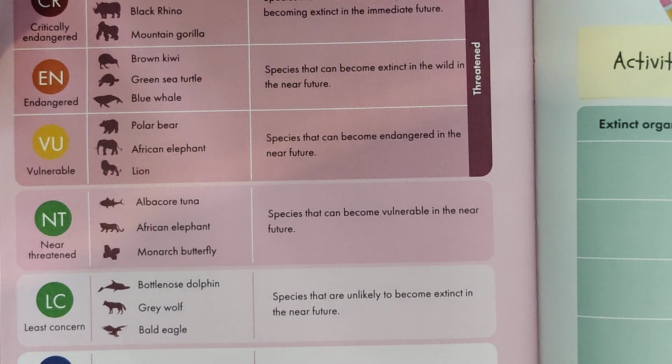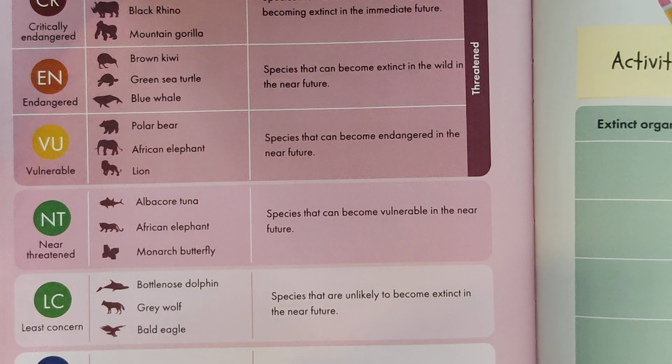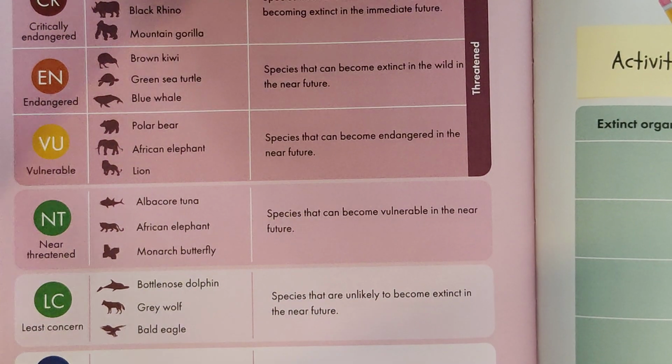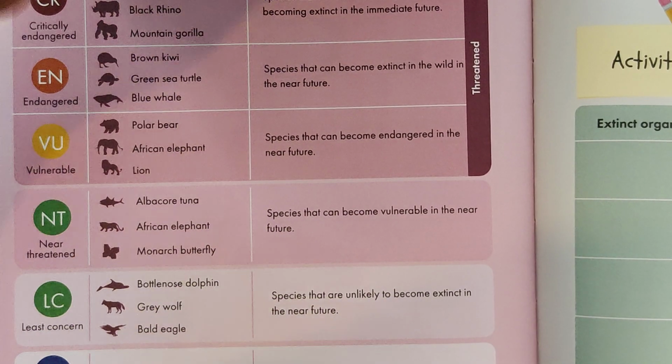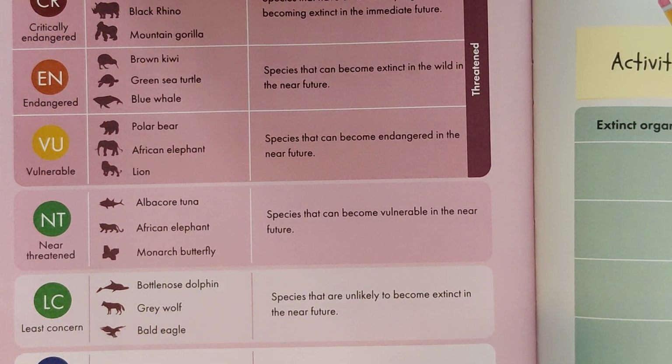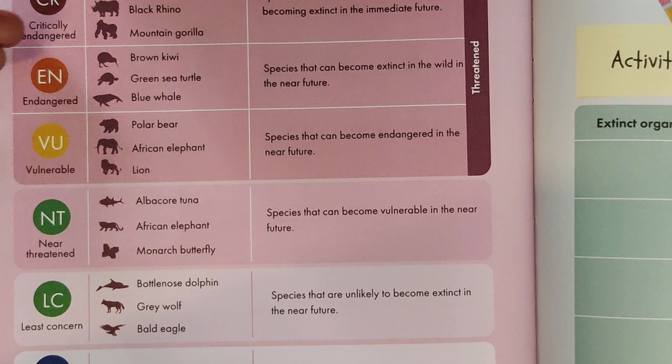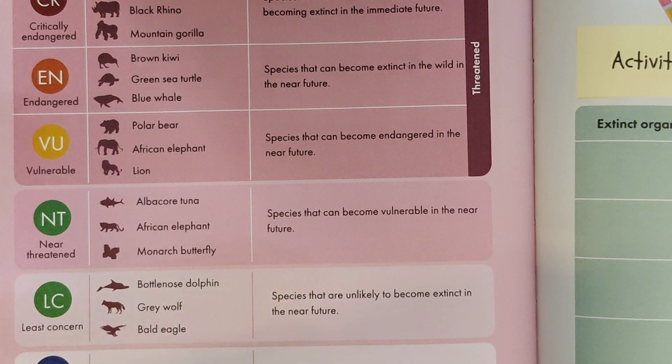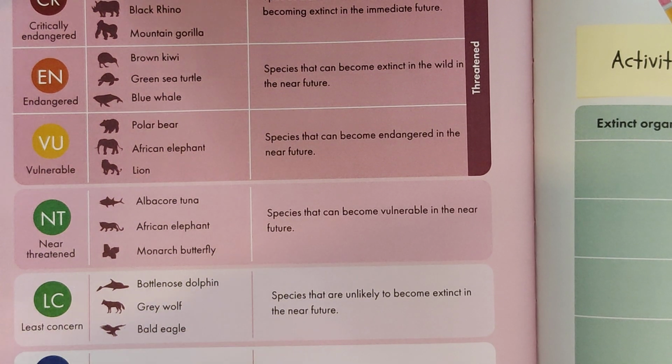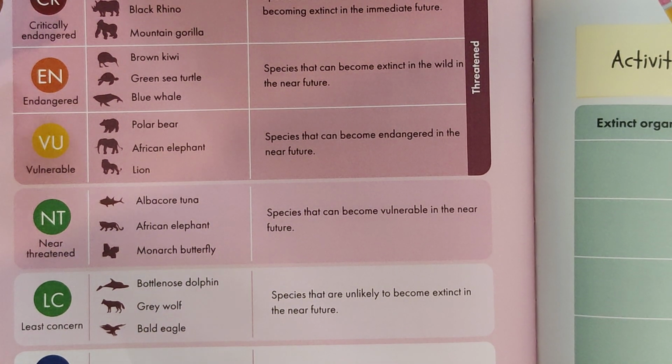And then vulnerable: we have enough of them, but they can still become endangered. And endangered, if you don't care about that also, they can become critically endangered. If you don't care about that also, they can get to the verge of extinction. If you still don't care, they can become extinct, like the dodo, dinosaur, and many of them.